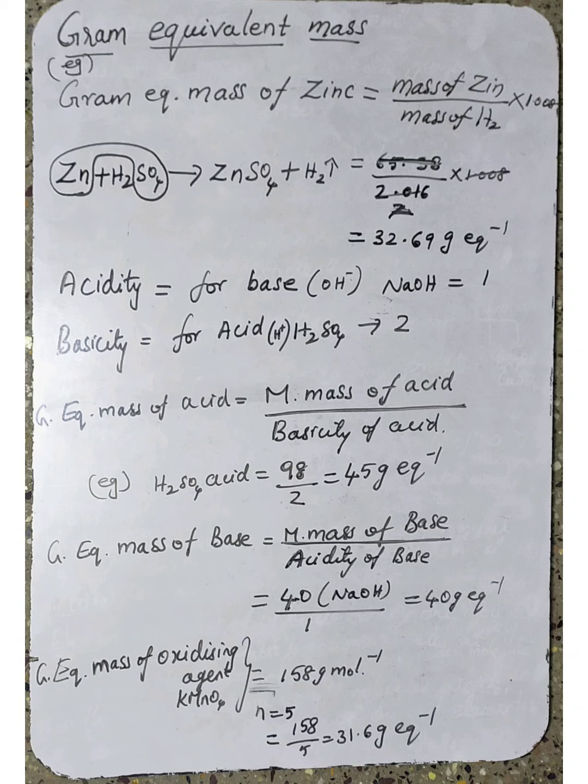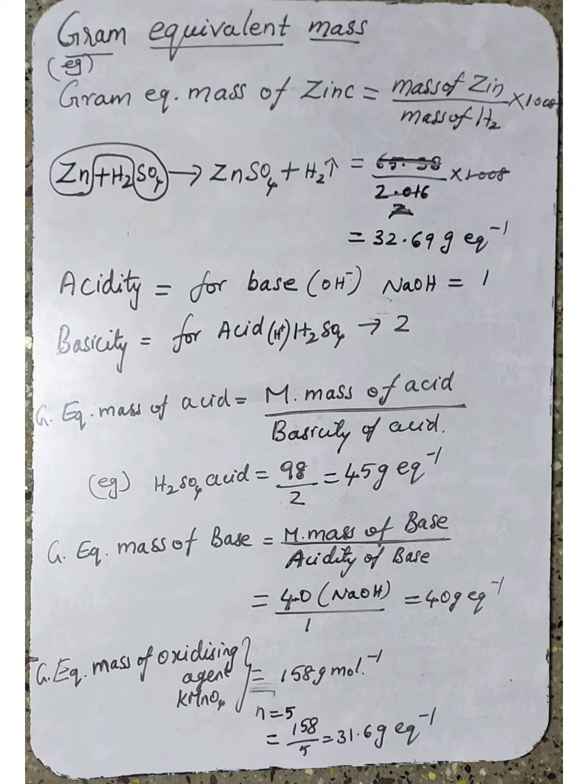Understood? Now we can come to how to find out the gram equivalent mass of an acid, gram equivalent mass of a base, and gram equivalent mass of an oxidizing agent. One by one we can discuss.